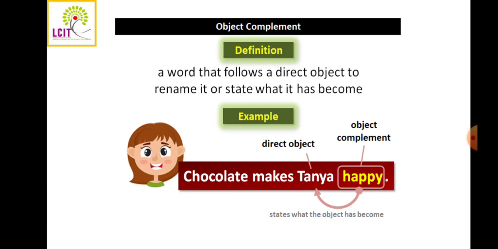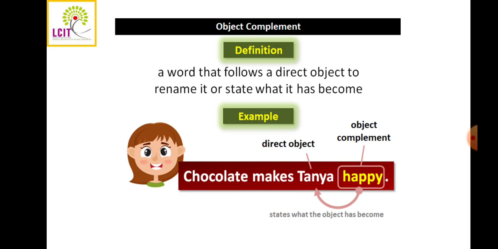Another example, if I say her parents named her Polly. Now the subject is her parents, the object is her. What is happening to her? Her parents named her Polly, so in this sentence the word Polly tells us something about the object her.